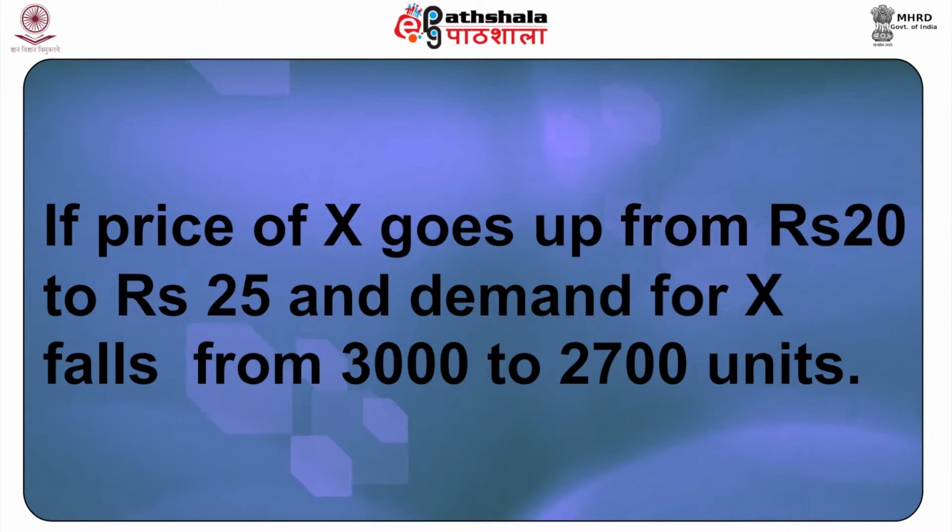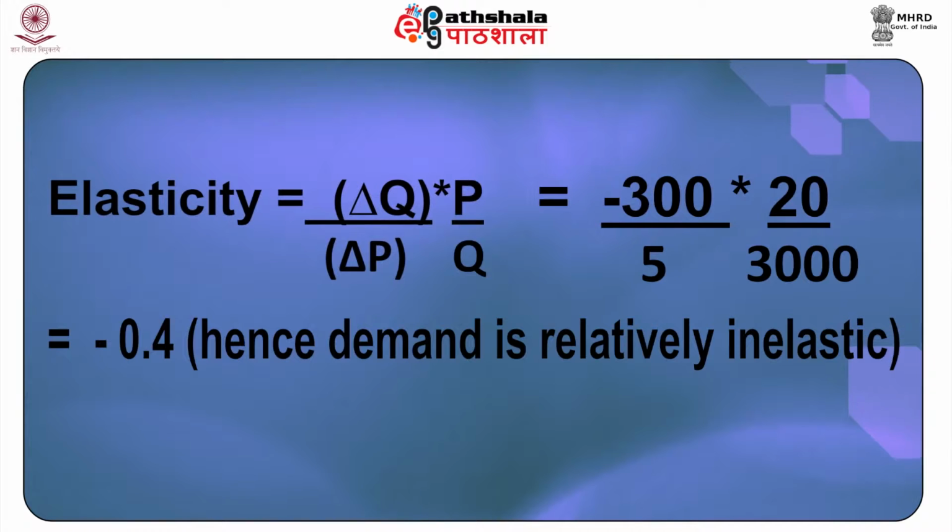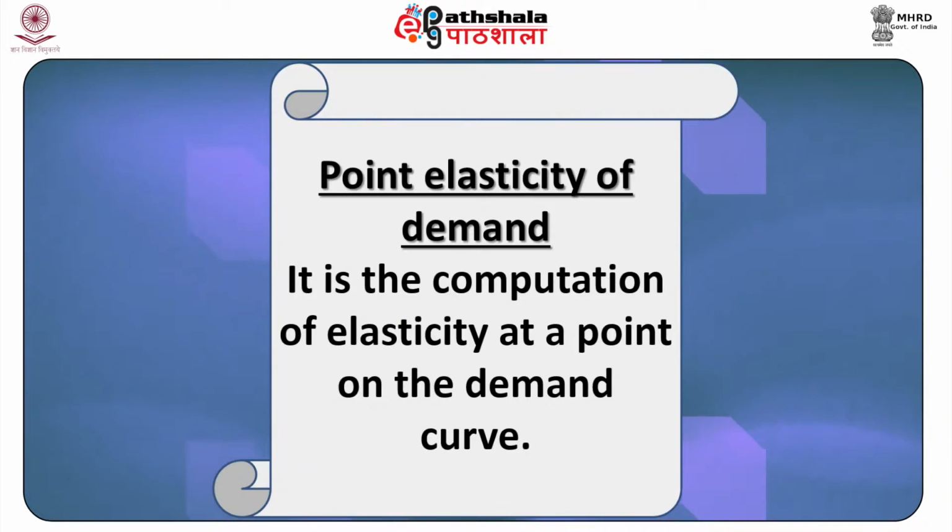If the price of X goes up from rupees 20 to 25 and the demand for X falls from 3000 to 2700 units, then the elasticity may be computed as follows. The change in quantity is minus 300, the change in price is 5, the original price is 20 and the original quantity is 3000. Plugging these values into this formula, we get elasticity as minus 0.4. This is also known as the point elasticity of demand. It is the computation of elasticity at a point on the demand curve.